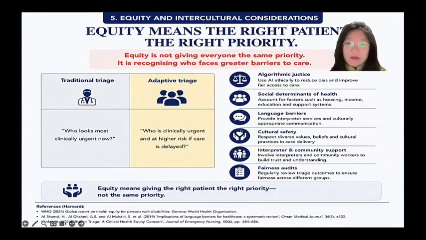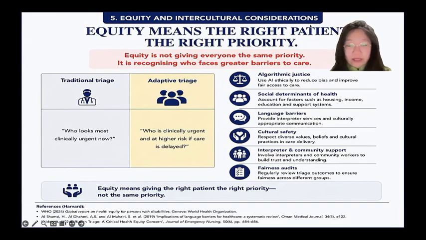Traditional triage primarily focuses on clinical severity, but vulnerability is often shaped by social determinants of health. So traditional triage systems often disadvantage marginalized populations. While adaptive intelligence can integrate factors such as housing instability, limited healthcare access, and regional health disparities, allowing systems to identify patients whose outcomes may worsen rapidly if care is delayed. In this way, equity is not treating everyone the same. It is recognizing who faces greater barriers to achieving the same health outcome.